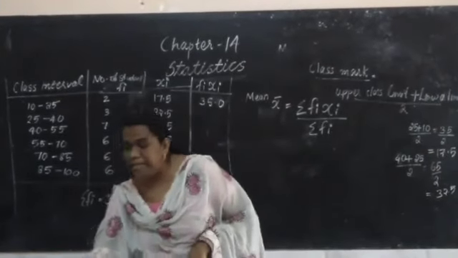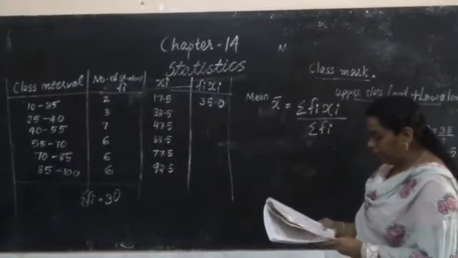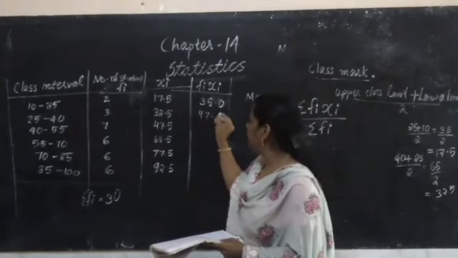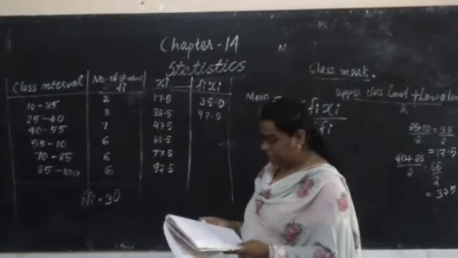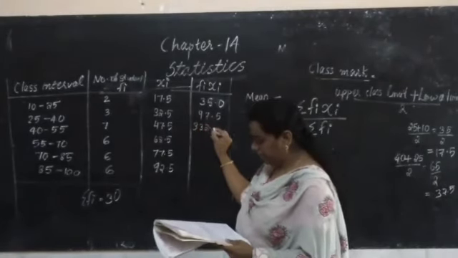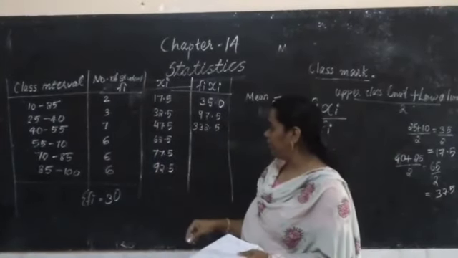You have to multiply that. 3 into 32.5, you get 97.5. Then 7 into 47.5, 332.5. Then 6 into 62.5,